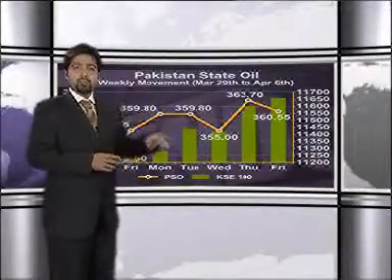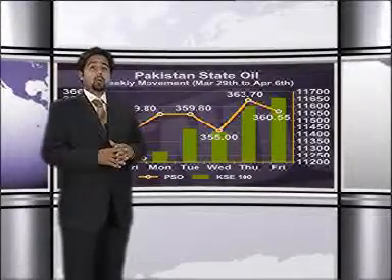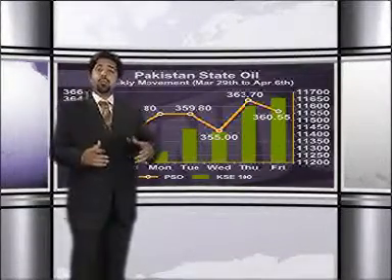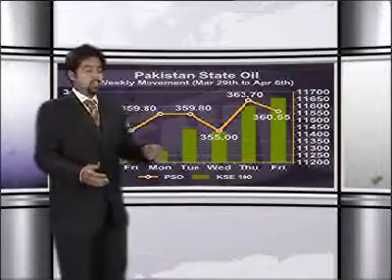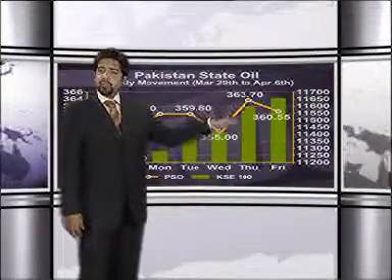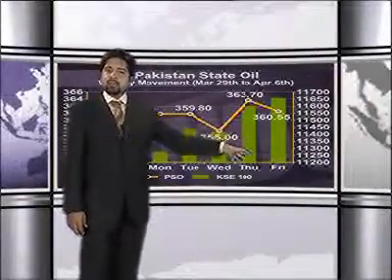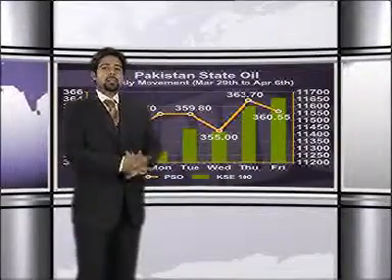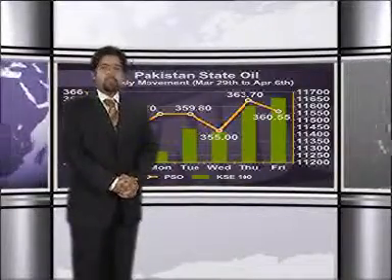Looking at that last graph, we did see PSO's performance, and right in the end we did see some profit taking coming in on the back of the news where Attock Group was finally disqualified, as you can clearly see, after making that weekly high of 363 rupees and 70 paise. In the end we did see 360 rupees and 65 paise was the closing level on this Friday for PSO.